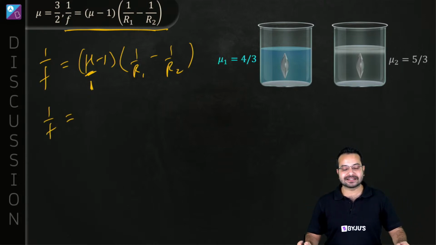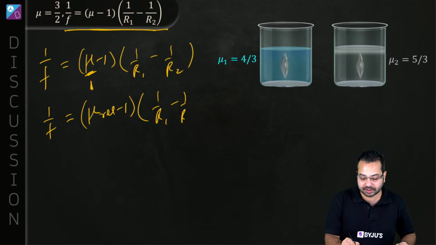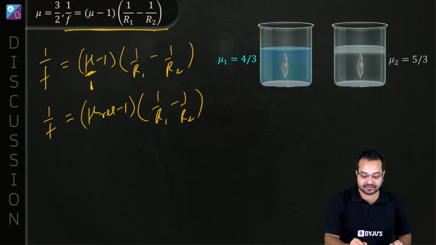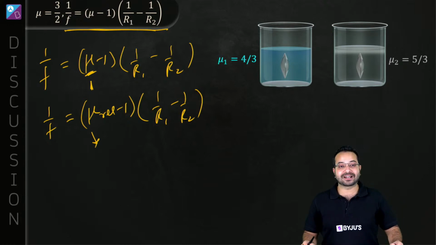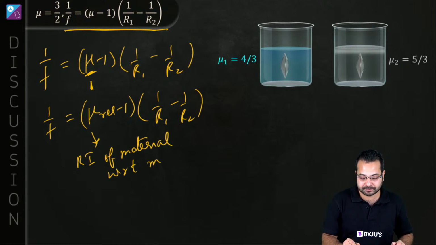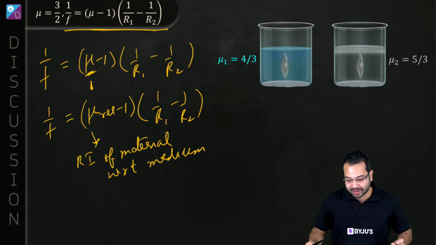What is the generalized lens maker's formula? It is mu relative minus 1 into 1 upon r1 minus 1 upon r2. Okay, what is mu relative? Yes, absolutely, relative refractive index. This is the refractive index of the material of the lens with respect to the medium. Okay, we should write it like this.